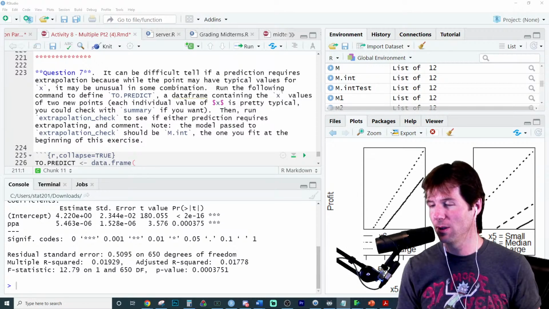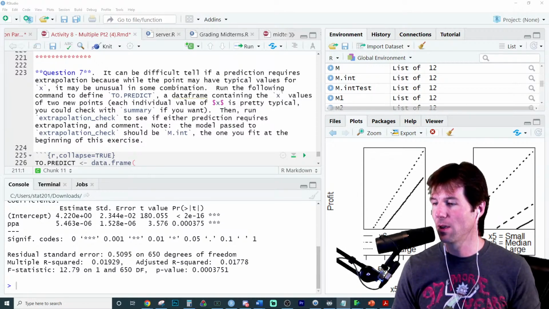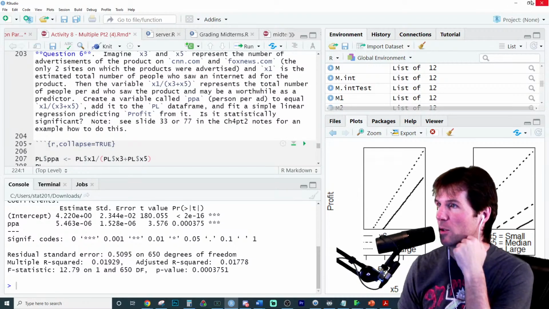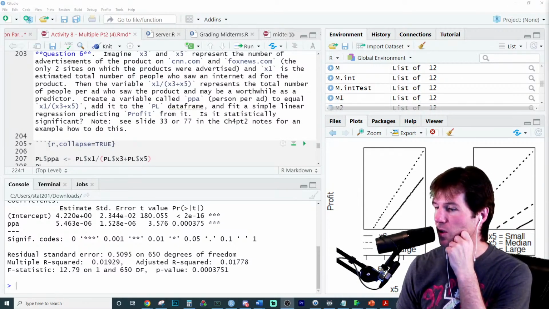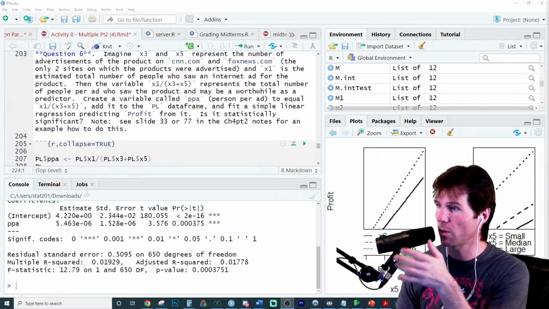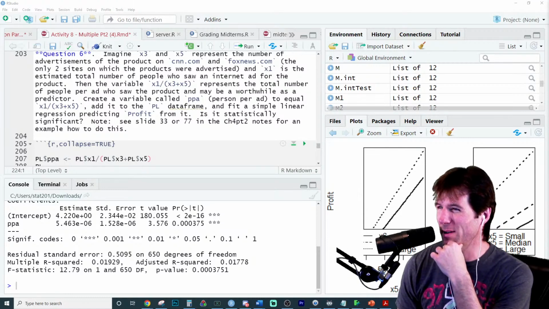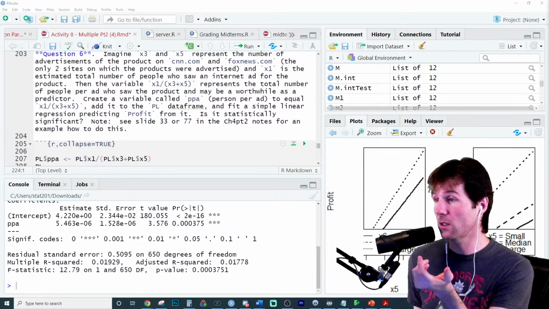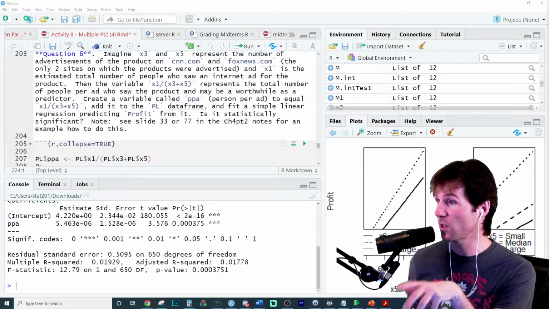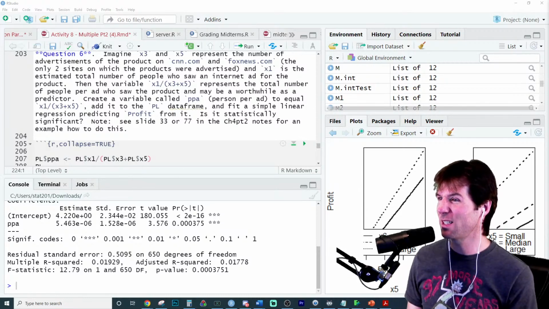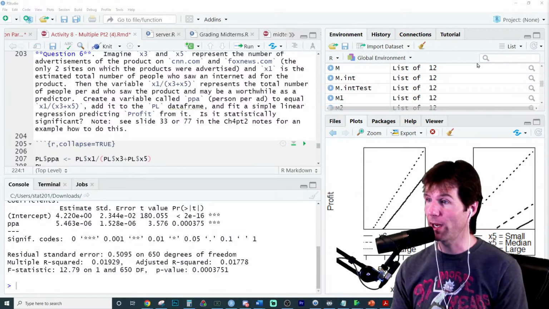Variable creation is so open-ended that you could create any variable you want. As the notes say, you need domain knowledge to create variables. You need some understanding of what variables you are combining together to create your new variable. So this was maybe not the best of ideas. Someone said, hey, let's take x1 and divide it by the sum of x3 plus x5. And we're like, sure, why not? And then it didn't really work. And that's what can happen.